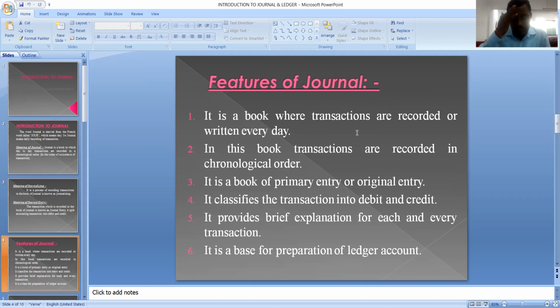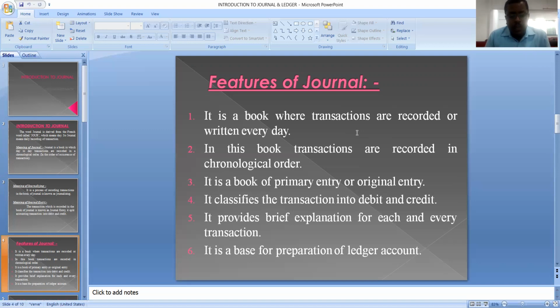These are certain features. Transactions are recorded on a day-to-day basis, in chronological order, and it is a book of original entry or prime entry. One more important thing is it classifies transactions into debit and credit.